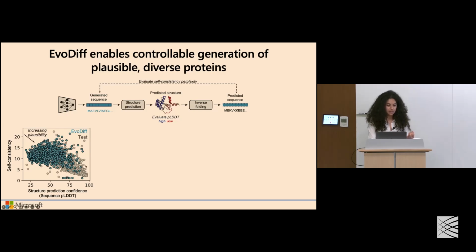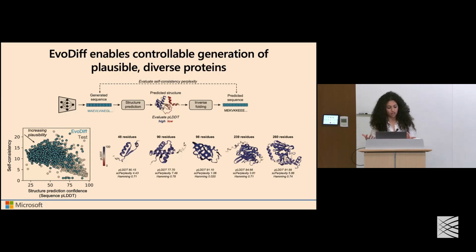Importantly, we get a good number of generations that are both predicted to be high structural confidence and self-consistent. We can also inspect these generations qualitatively across different amino acid lengths, where we can see from a few selected examples across lengths that these proteins are structurally realistic, that they have high confidence and low similarity, meaning that they are diverse from known sequences and structures of natural proteins.